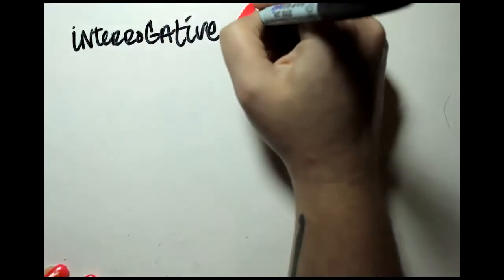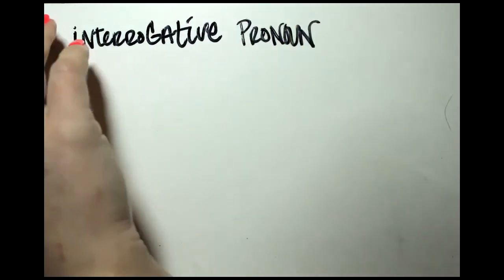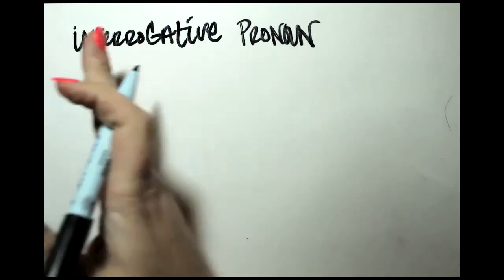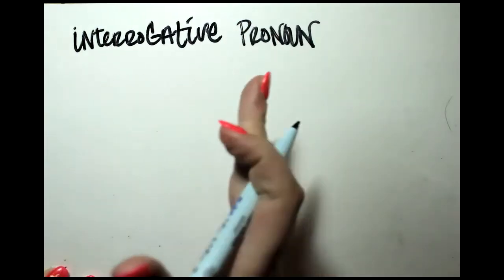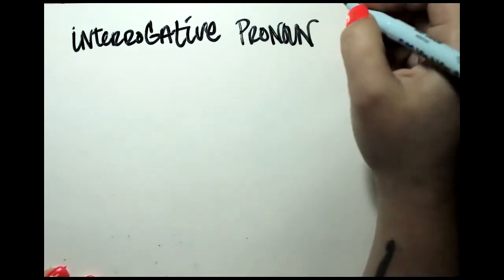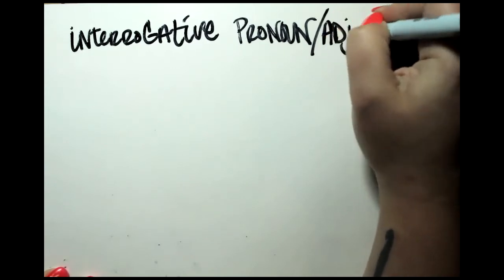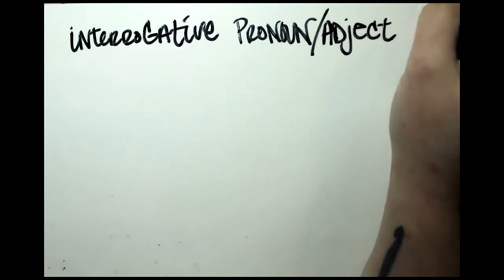Interrogative pronoun. Okay, so we will have singular on this side, plural on this side. We're going to have 3 columns in each because the pronoun slash adjective here has a masculine, feminine, and neuter form.